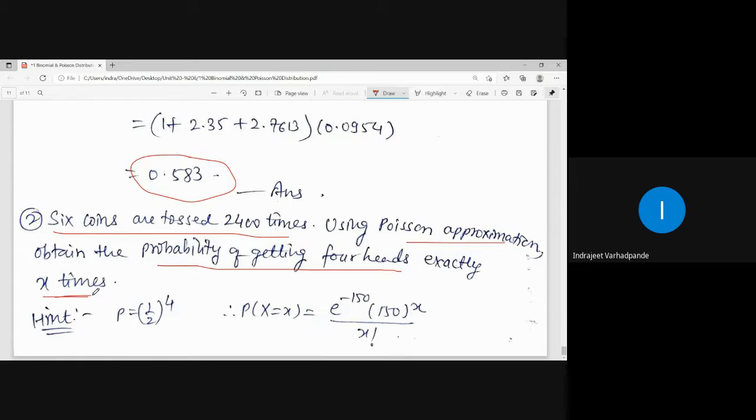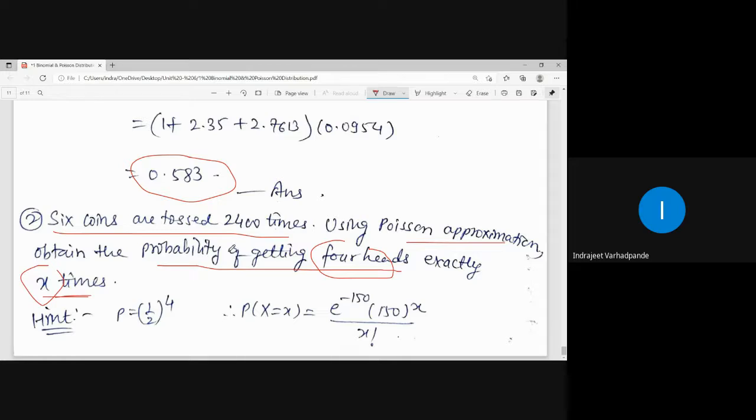Equal probability of getting a head and of getting a tail. So how many times are the heads expected? Here, the probability of getting 4 heads. So what is the probability of success here? Probability of success is half to the power 4. That is what is expected. And how many times do you have to calculate? X times. So here a particular value will not come out. It will be for x.